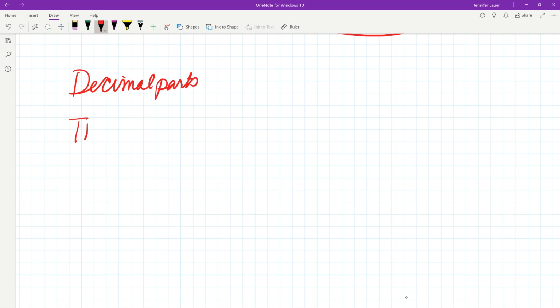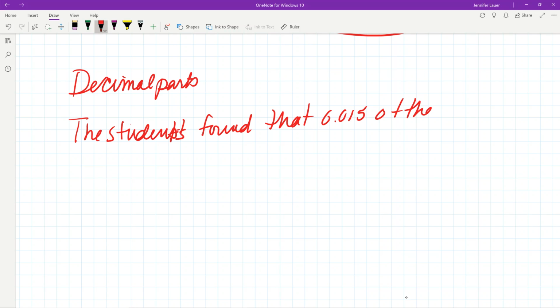It says the students found that 0.015 of the teachers were either brave or completely fearless.